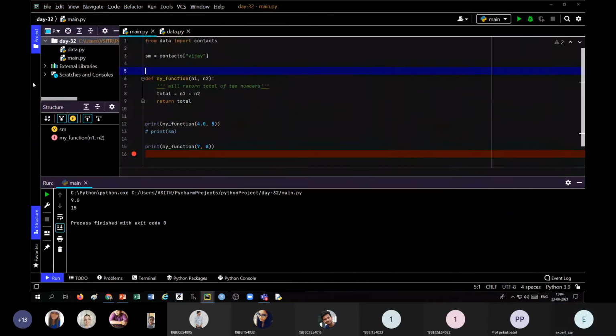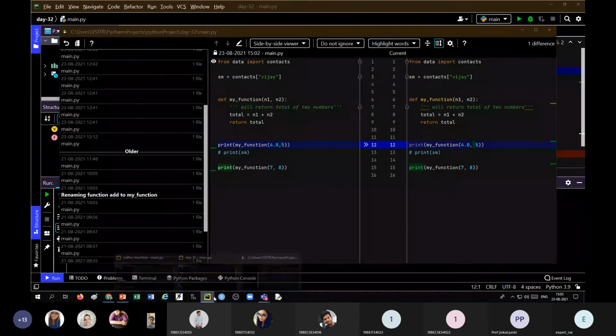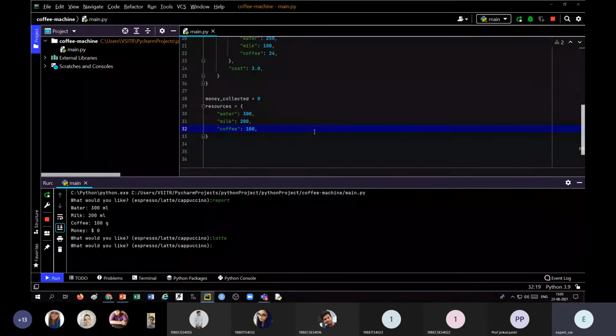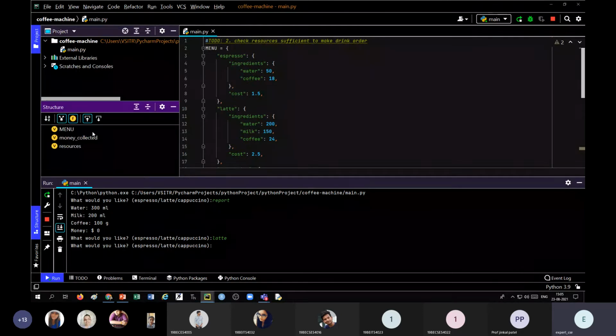Now, second thing, you can view the structure of the program. So what is the advantage of the structure of the program? Whatever variables and functions you have used in this particular program, if the program is very long, for example, let me go to another program, say this. Now if I go to structure of the program here on the left hand side, you will find whatever variables and functions which I have used, dictionaries, lists, whatever.